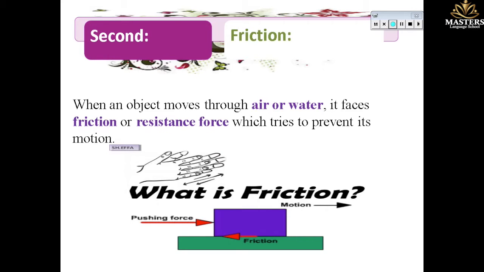Like liquids, gases, solids. Liquid like water, gas like air, solid like ground. So when an object moves through air or water, it faces friction or resistance force, which tries to prevent its motion.